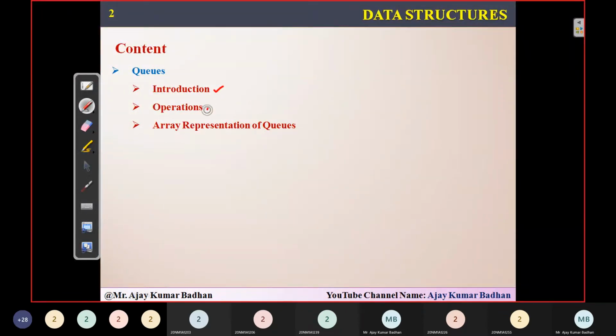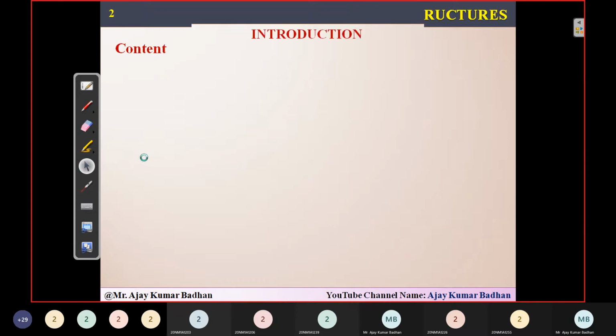Coming to the content of this session, we are going to discuss the introduction, then the different operations we can perform on a queue, and then the array representation of the queue. The operations are similar to the ones we discussed in the stack applications. Apart from that, we have array representation. We do have linked representation also, but in this session we'll discuss only array representation.